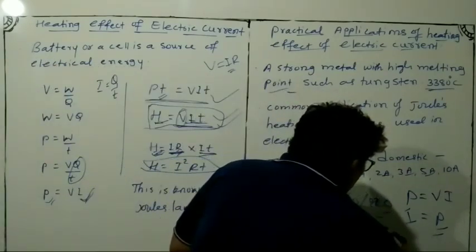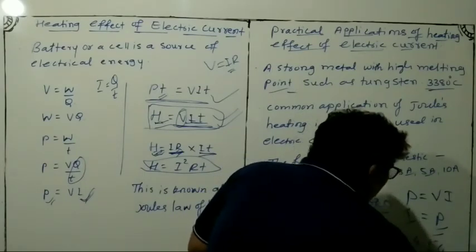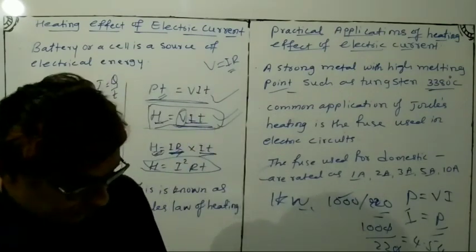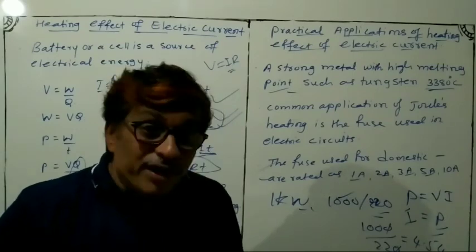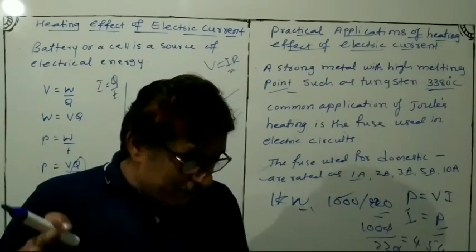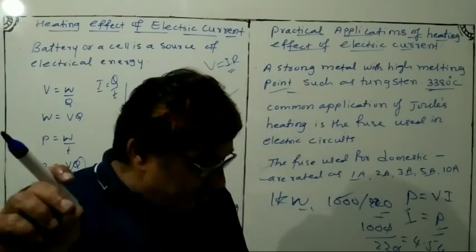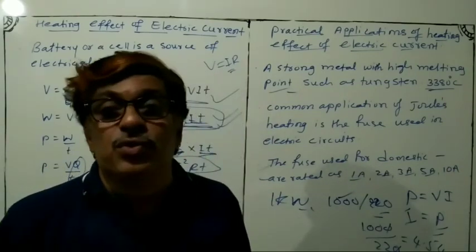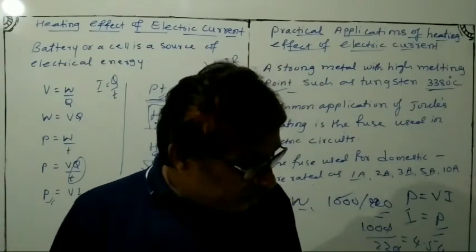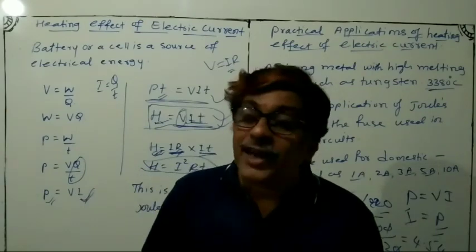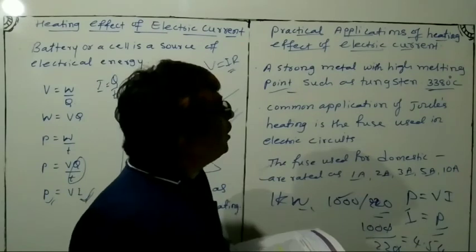So 4.54 ampere will flow in the circuit. In this case, a 5 ampere fuse must be used. In such a way only the fuse is chosen. This is the practical application of the heating effect of electric current.